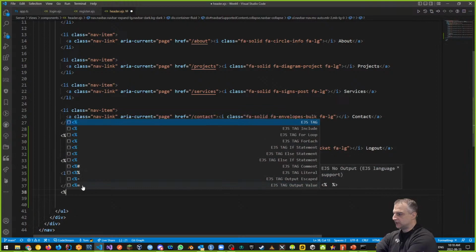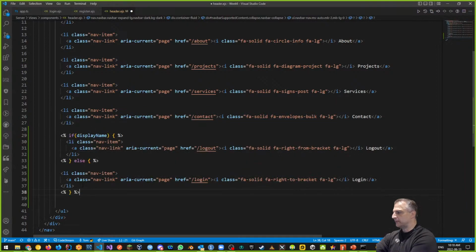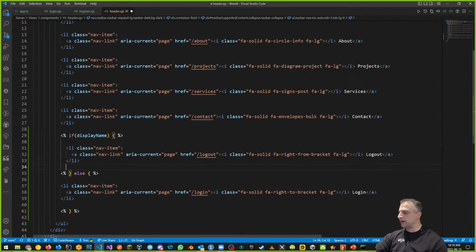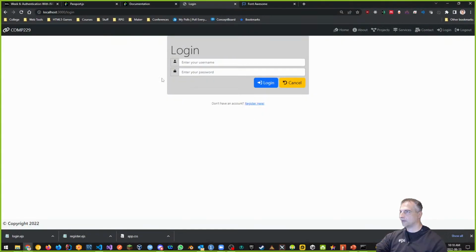So remember, we can use EJS for conditional statements as well. So we can conditionally see or not see a link, right? That's how we can do it here. We can conditionally see or not see a link based on whether I have a display name that has some kind of details in there or not. If I do have a display name, then show me the logout. If I don't have a display name, then show me the login page. Let's save this page. And now we should only see the login page. Let's see if that's true. Let's go back here and refresh. And you can see now all we see is login.